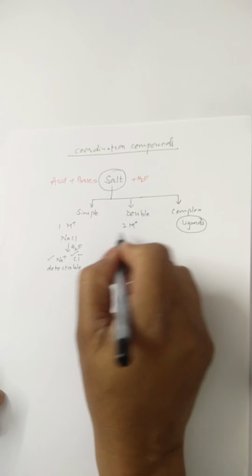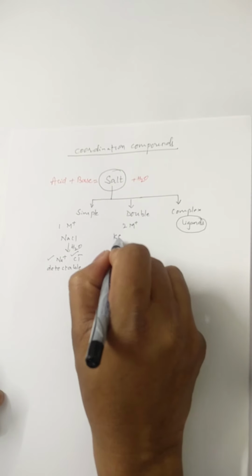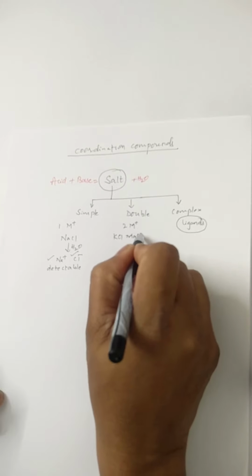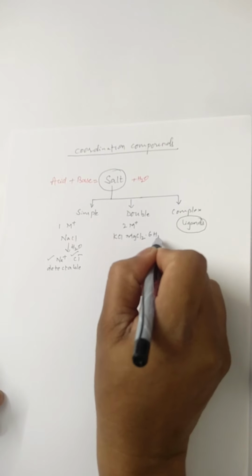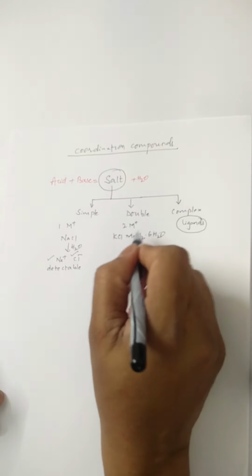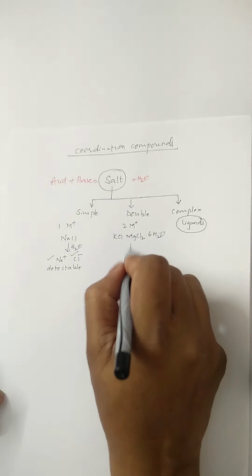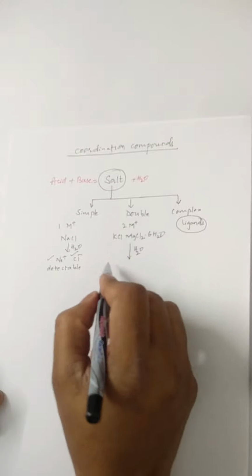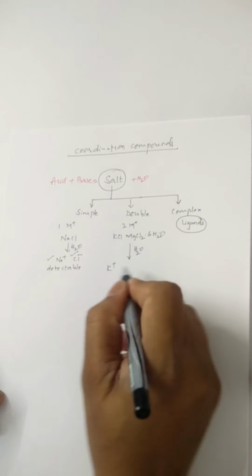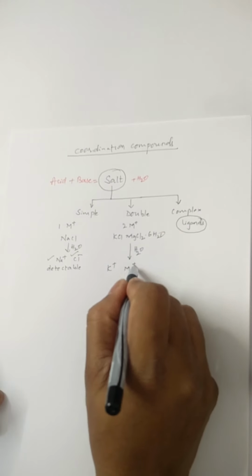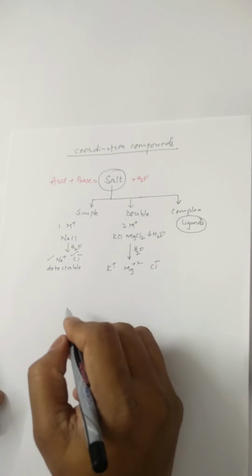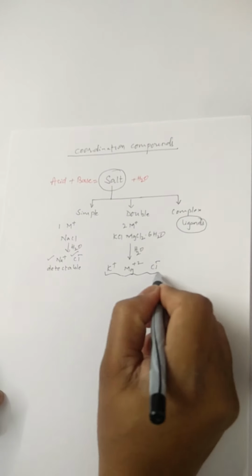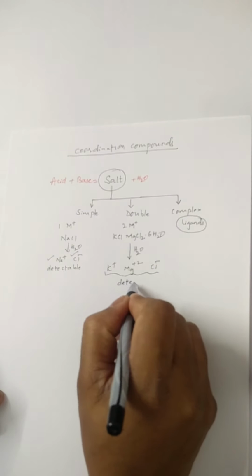Whereas, take for example KCl MgCl2 6H2O. This is an example for a double salt. Even if you add it to water, it will produce all the ions present in the formula. For example, it produces K plus, Mg plus 2 and Cl minus 1 ions. Even all these ions are detectable.